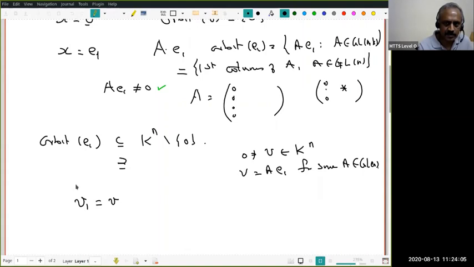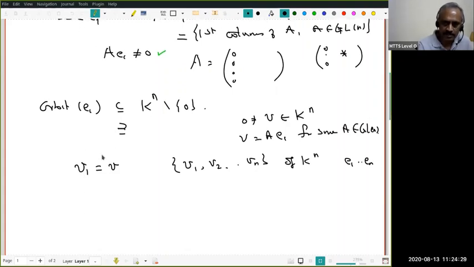By the basic results from linear algebra, I know it can be extended to a basis V1, V2, Vn of Kn. So extend this to a basis, and this is an ordered basis. Therefore, with respect to the standard basis vectors E1, E2, En of Kn, you write V1, V2, Vn as column vectors, as I said in the beginning, right? Let me write V as the column vector A11, A21, An1, and so on. This is my V equal to V1.